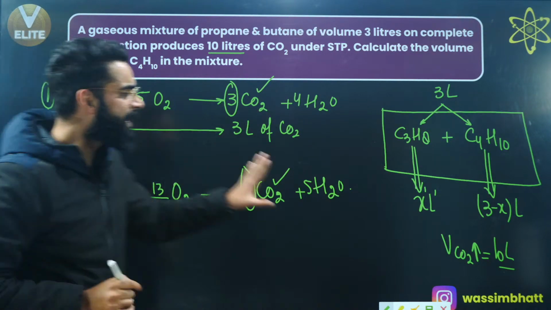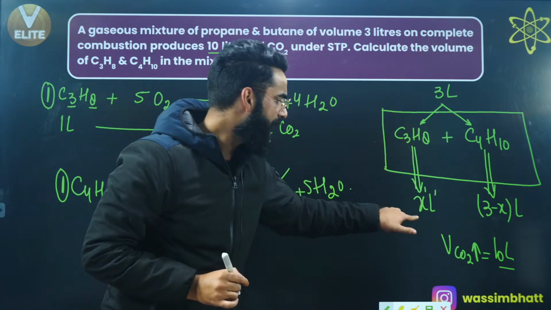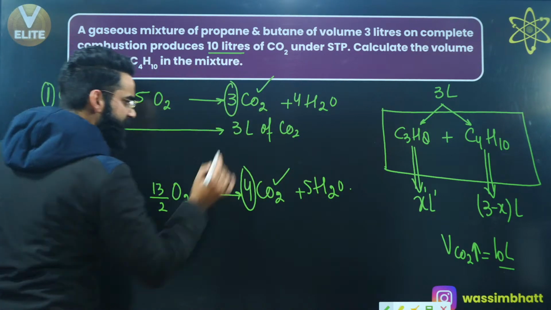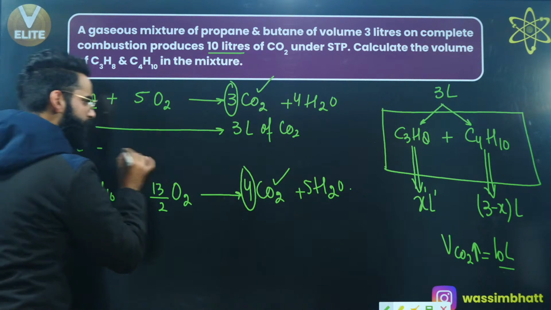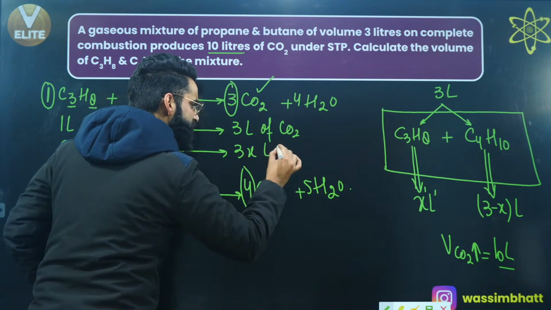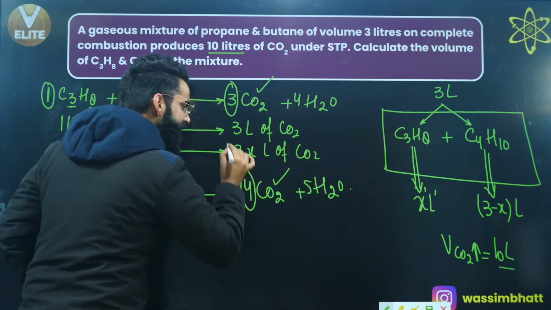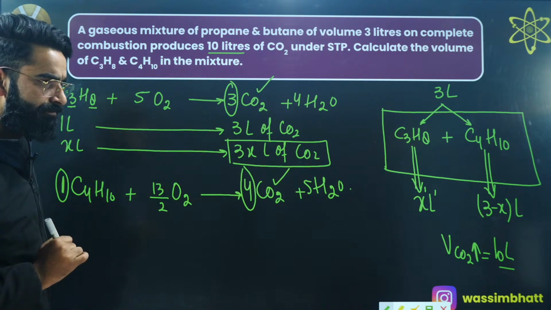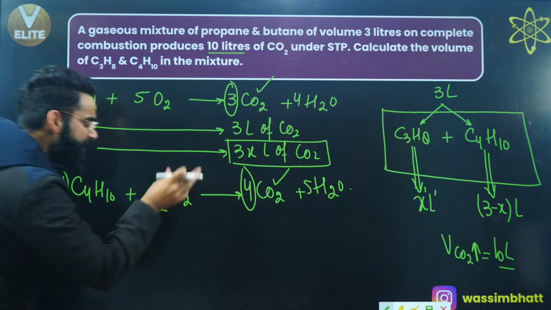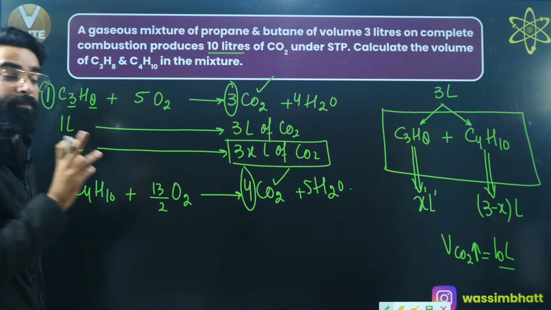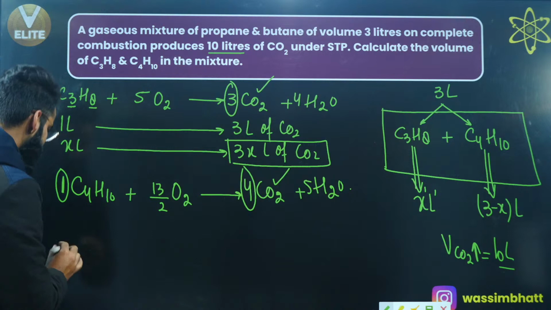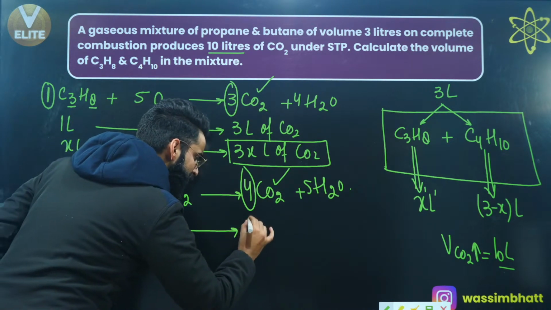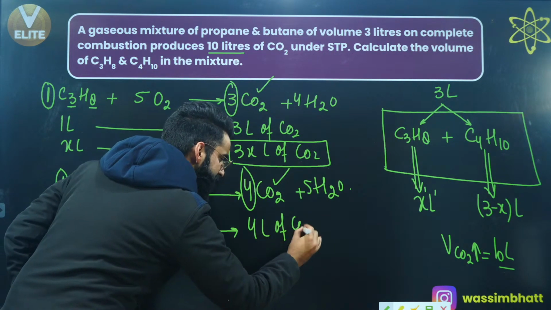But in the container, do I have 1 liter of propane? No. I have some X liters of propane, right? Have a look. If 1 liter of propane gives 3 liters of carbon dioxide, can I say X liters of propane will be giving me some 3X liters of carbon dioxide? So this is basically the volume of carbon dioxide getting liberated from reaction number 1, right? Yes. Similarly, there will be some volume of carbon dioxide which will be getting liberated from reaction number 2, right? So can I say 1 liter of butane on combustion liberates 4 liters of carbon dioxide.